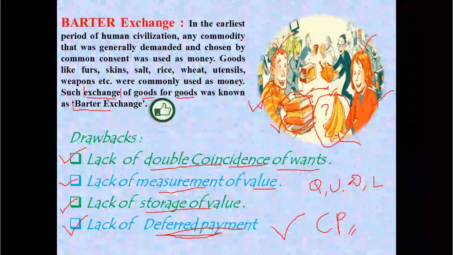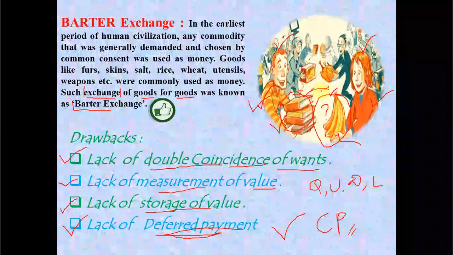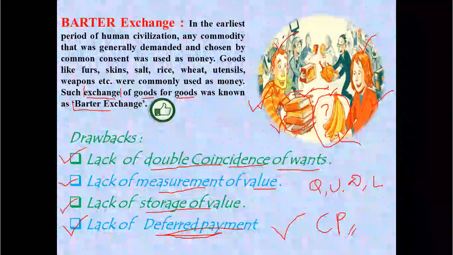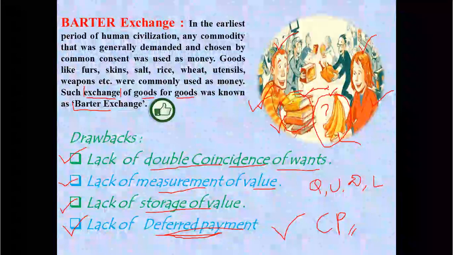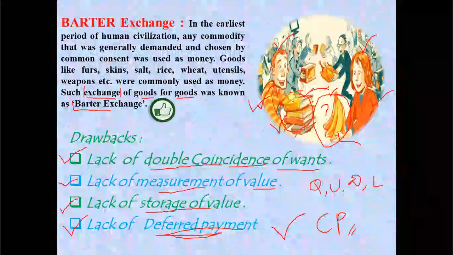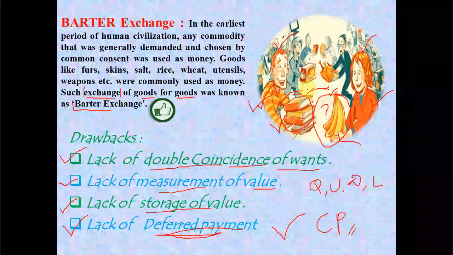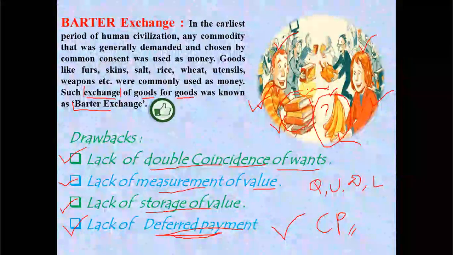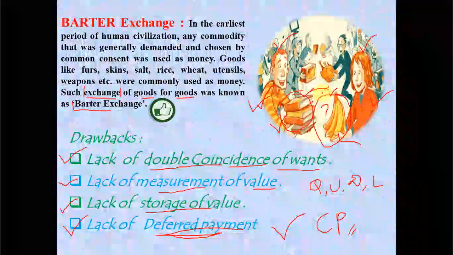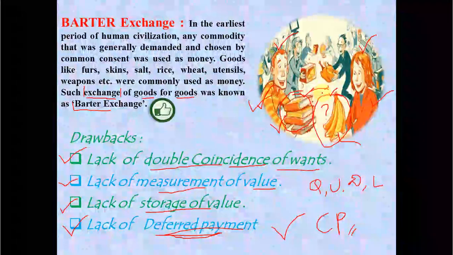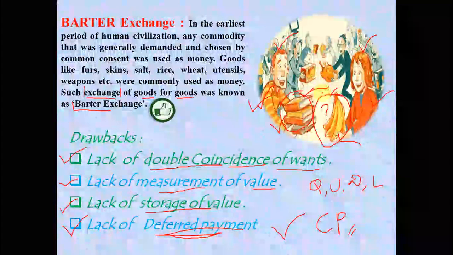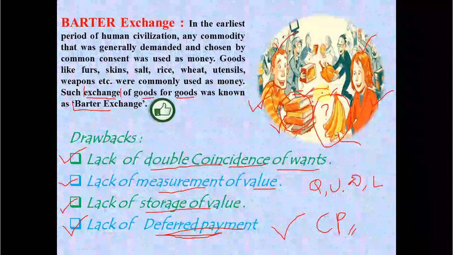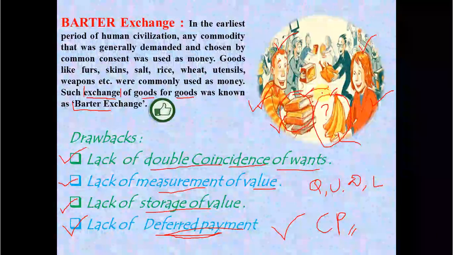For example, if this girl says, you can give me a book but I will give you a banana later on, it cannot be possible, because why would the boy provide this book? Because he can take that banana from somebody else. So that is a present need of a person. Both of them need it presently, so they cannot delay or procrastinate their wants. Therefore that cannot be possible. So there is a problem of deferred payment also.